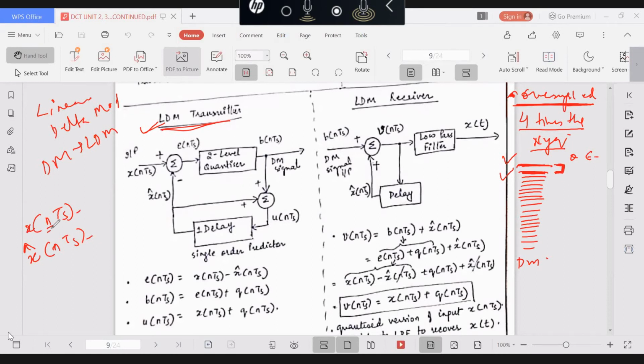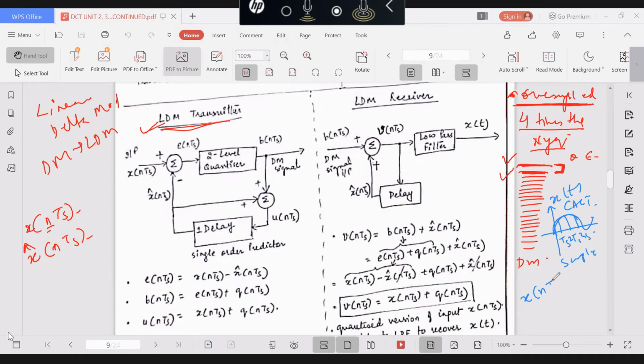So why is nTs coming here? Because once we take the samples of a signal, by notation the sampled signal is denoted as nTs. If I write x of t, it means a continuous-amplitude, continuous-time signal. If I measure the amplitudes of this signal at Ts, 2Ts, 3Ts, it will be represented as x of nTs.